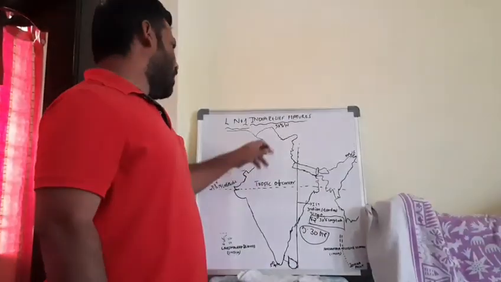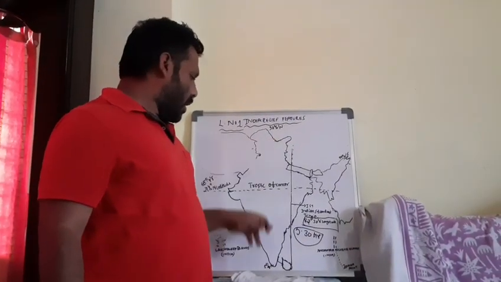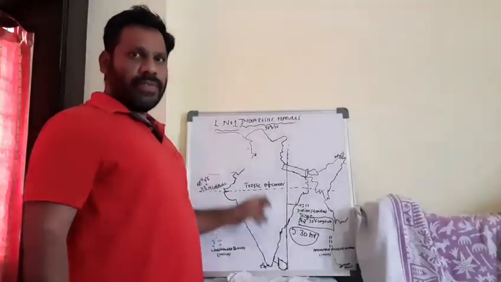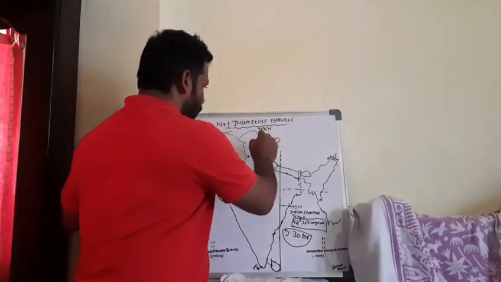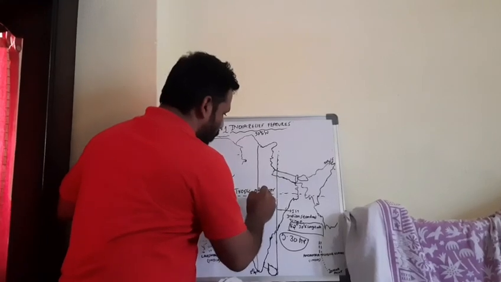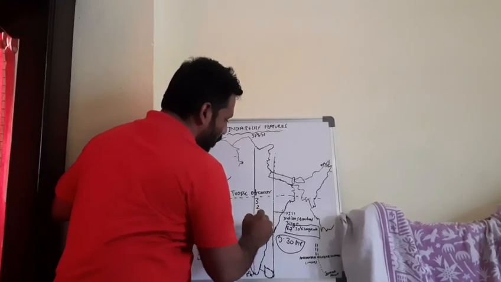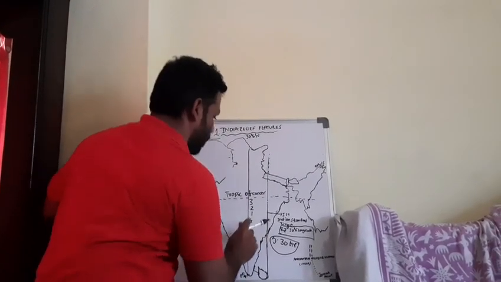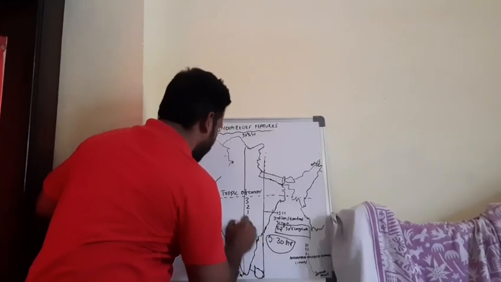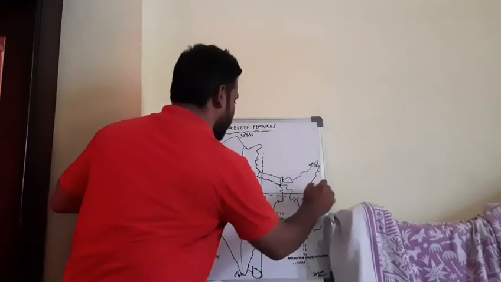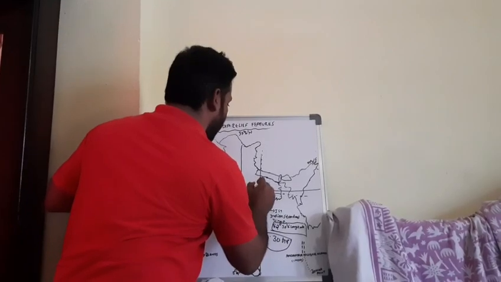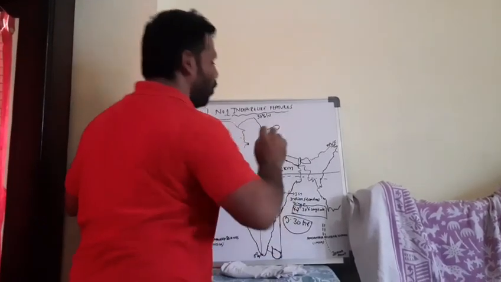Geological background. The distance of India from north to south is 3,214 kilometers, and west to east 2,933 kilometers.